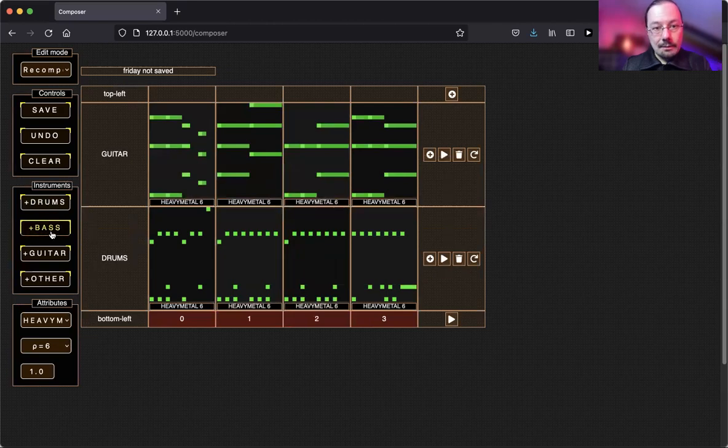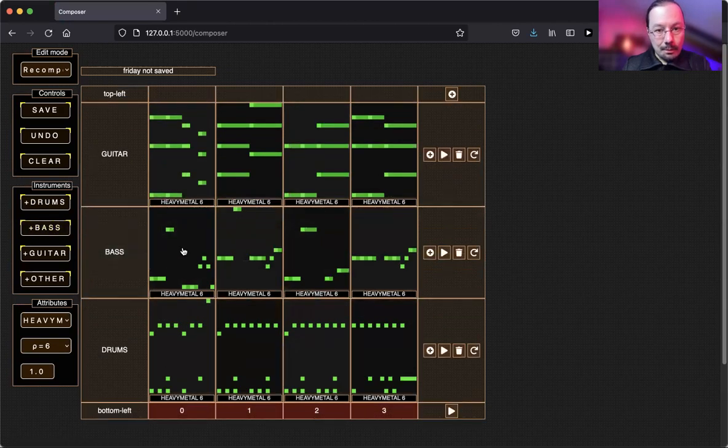Well, next, a bass. Let's add a bass here, and you see, well, the bass is doing some things. So it's playing a little. And how does it sound like? Okay, that's already quite nice.